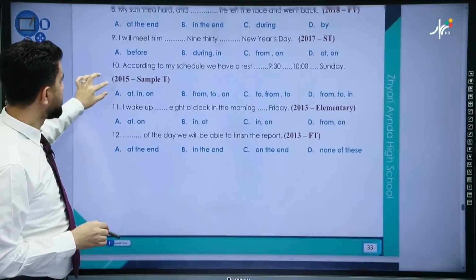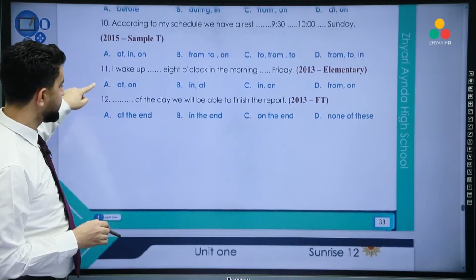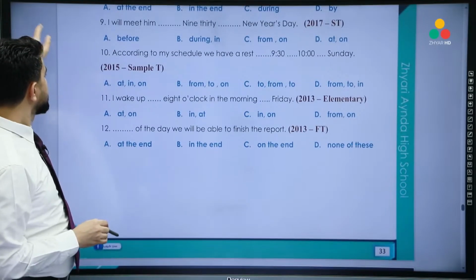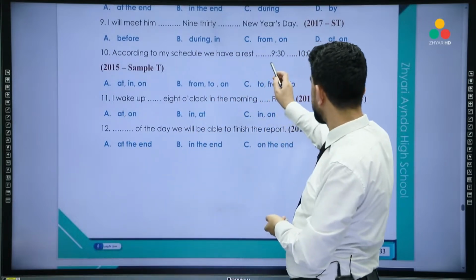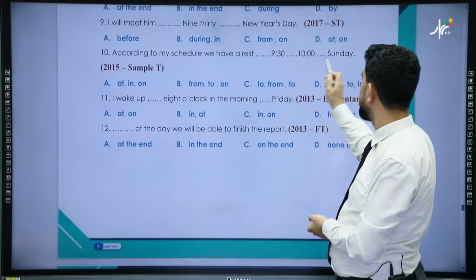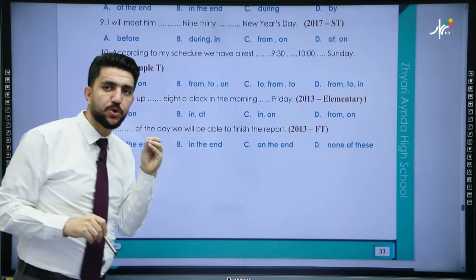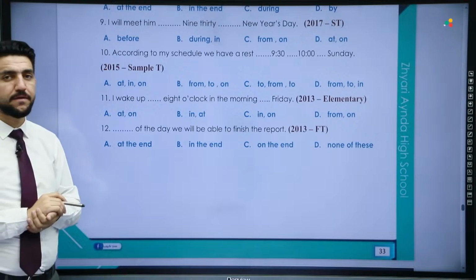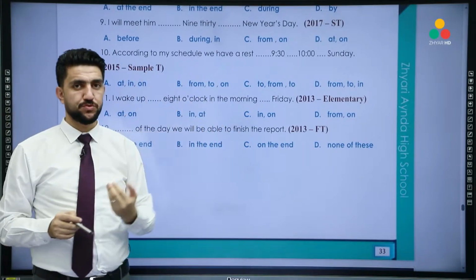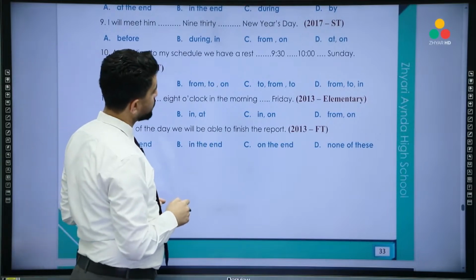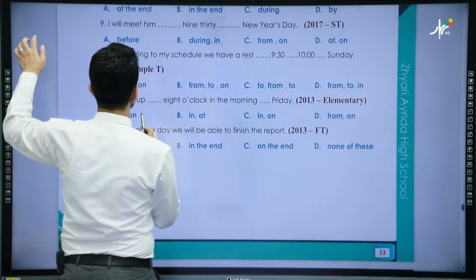Okay. Number 10, we have another exercise. According to my schedule, we have a rest 9:30, 10, Sunday. So look, we have two times. We said when we have two times, what do we use? Yes, well done. We said when we have two times, we use from and to, right? So which one is from and to?